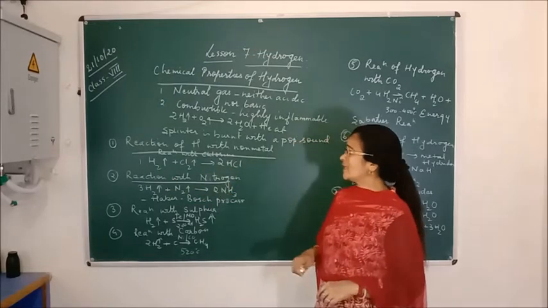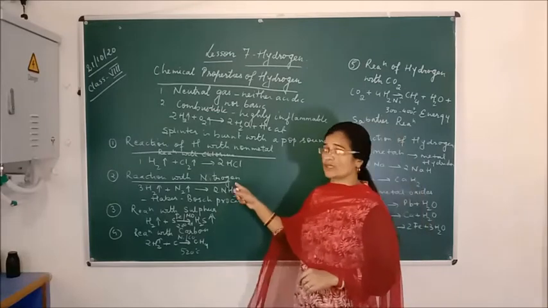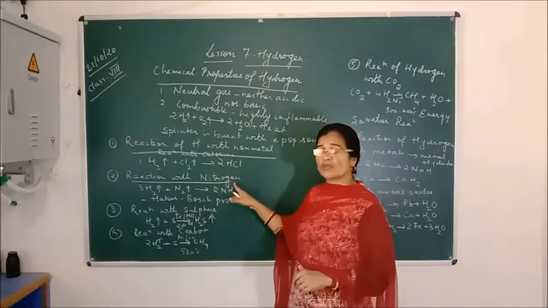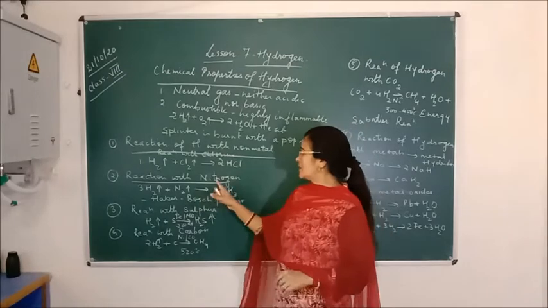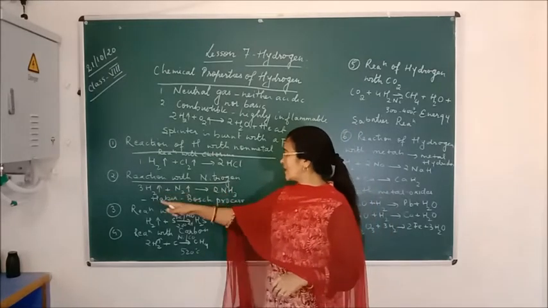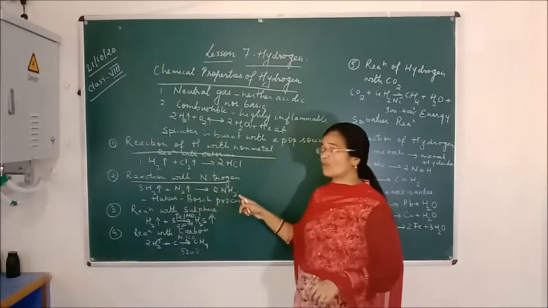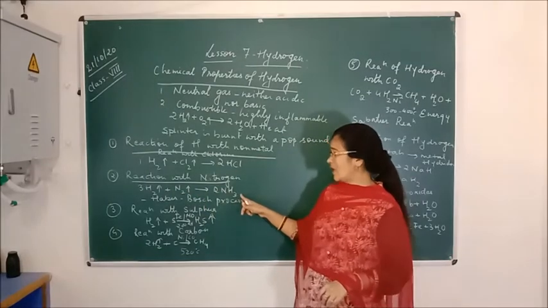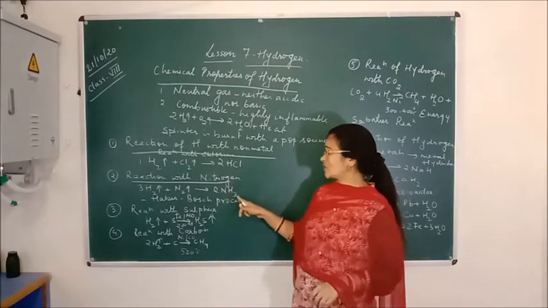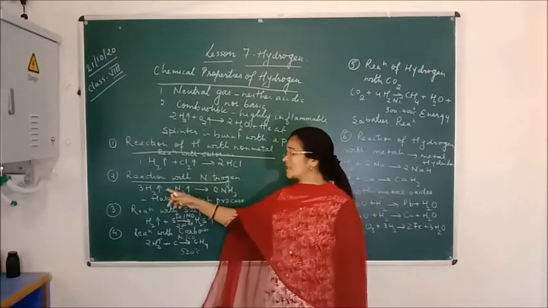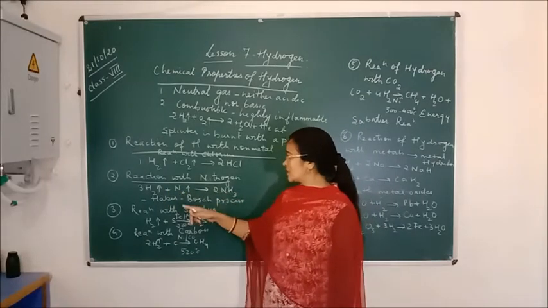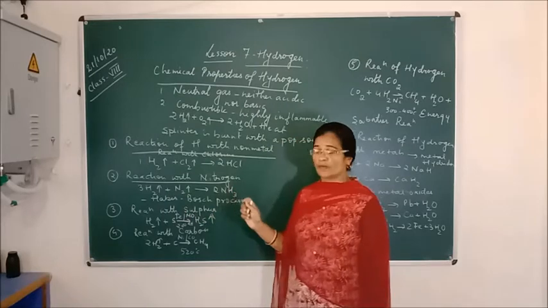Second, if we react hydrogen with nitrogen gas, nitrogen is also a non-metal. When nitrogen reacts with hydrogen gas, both combine together to form ammonia, that is 2NH3. This process of producing ammonia by reacting hydrogen and nitrogen is called the Haber-Bosch process.